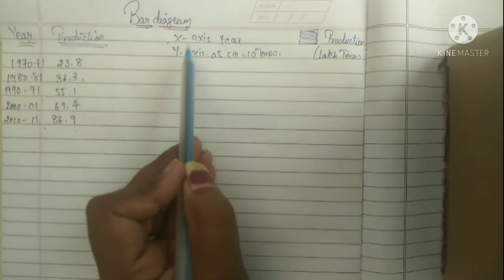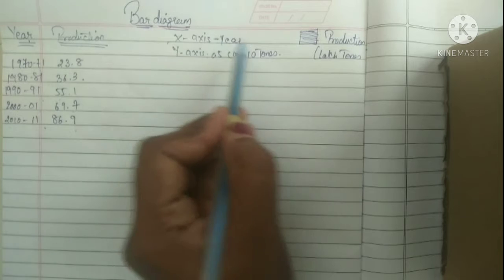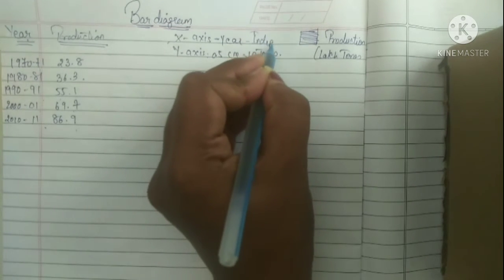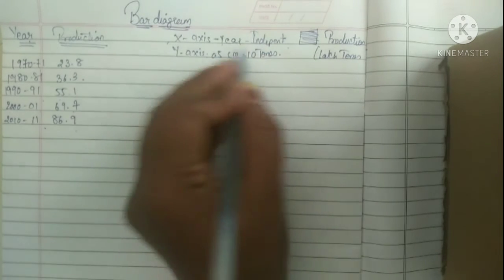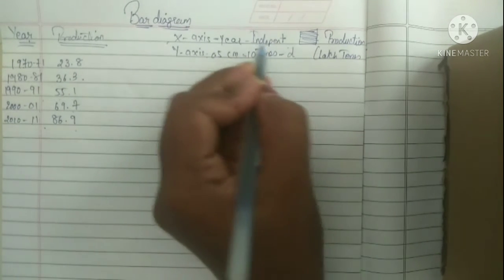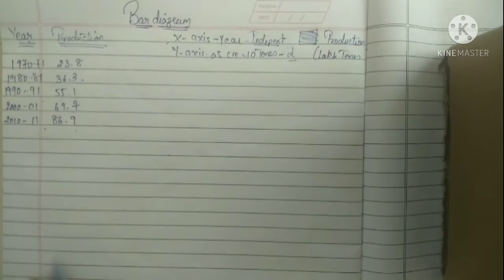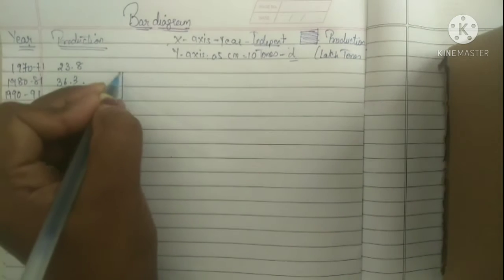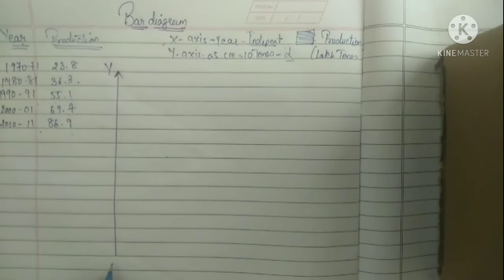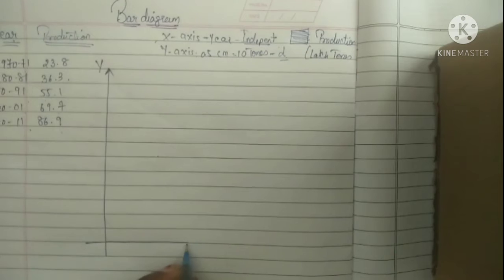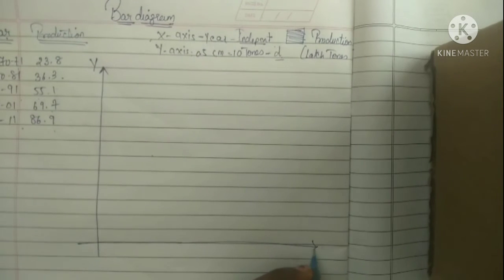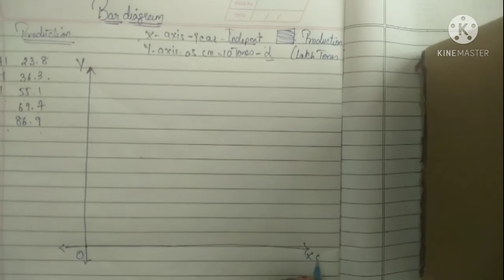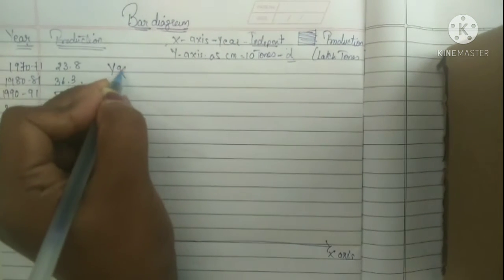86.9. So on the x-axis we are going to show the year. Why? This is an independent variable. So this is independent and this is dependent. So I am indicating the I and D for independent and dependent. As usual, we are going to first draw the y-axis. Here we are going to give the y-axis. Then we are going to see the x-axis in the given below part. So this is the point of origin O, and this is x-axis. Okay, this is y-axis, then this is x-axis.